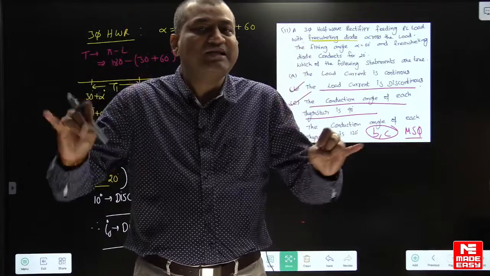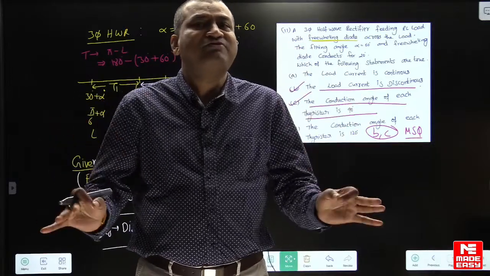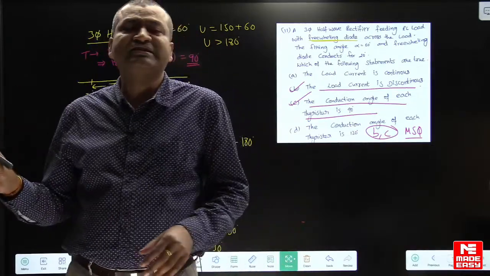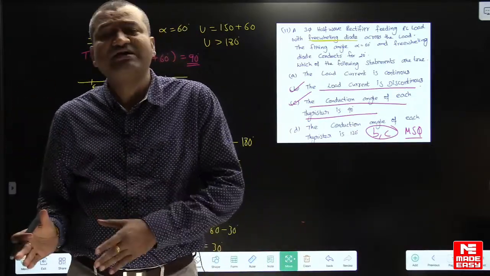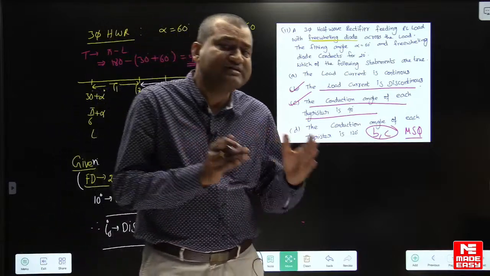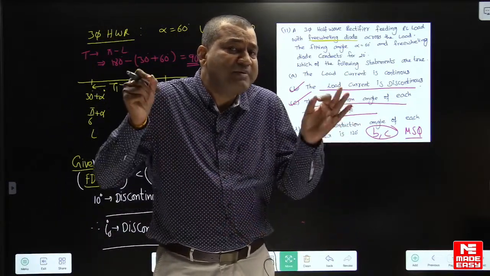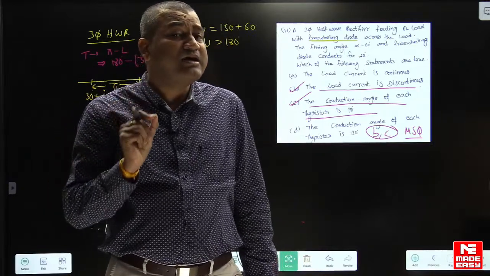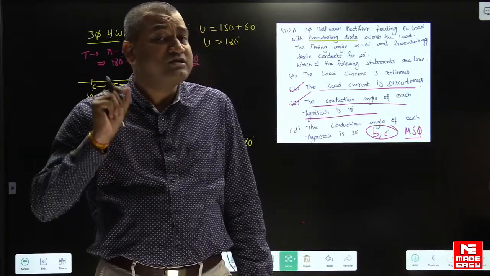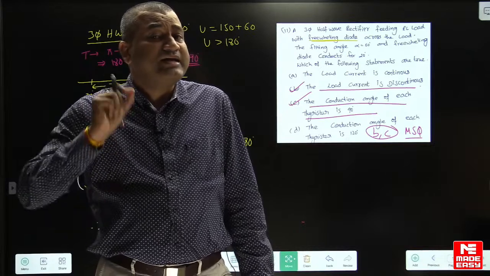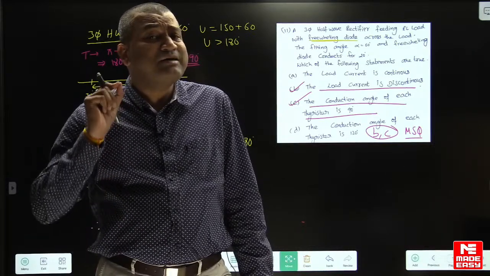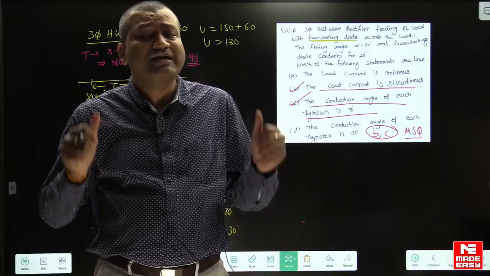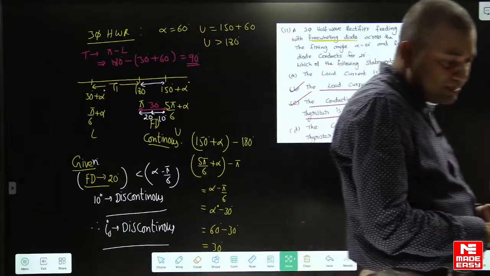If you understand the limits, you can imagine the waveform and answer any type of question in three phase, whether it is a three-phase half-wave rectifier or a 6 pulse converter. Just based on the limits, you can answer every question. I already reminded you in the regular course and also the QRG program: in rectifiers, you can answer many questions just based on the lower limit and upper limit. Right, guys? Concept is clear? Okay.